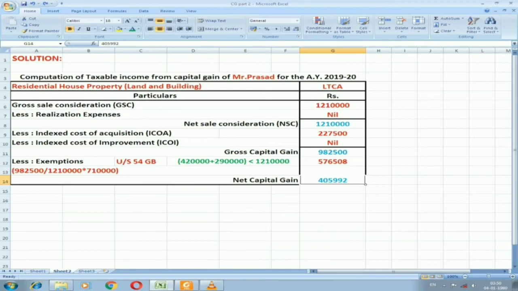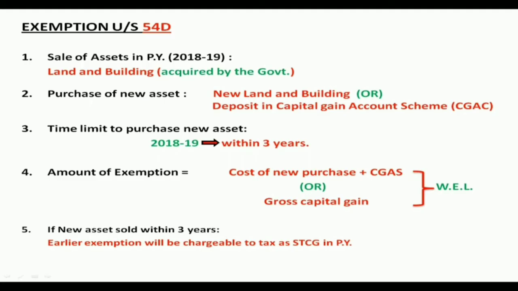Apart from this, we have three more exemptions. One is exemption under section 54D. Under that, the first condition is a sale of asset in the previous year. It should be land and building, and that land and building should be acquired by the government. Instead of selling, the land and building will be acquired by the government, and the government will give some compensation. That is also income. For that income also, tax will be paid.